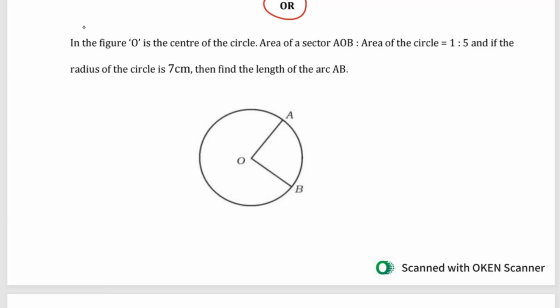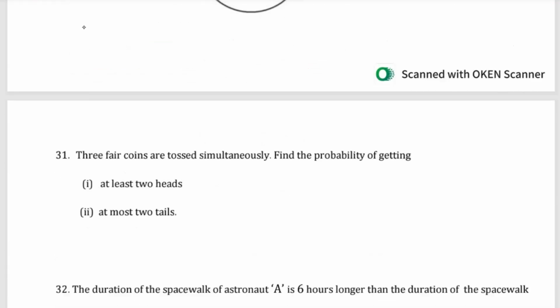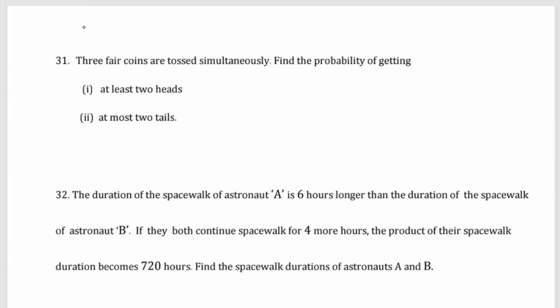In the figure, O is the center of the circle. Area of a sector AOB is to area of a circle 1 is to 5. And if the radius of the circle is 7 centimeter, find the length of the arc of AB. Then question number 31. Three fair coins are tossed simultaneously. Find the probability of at least two heads, at most two heads.